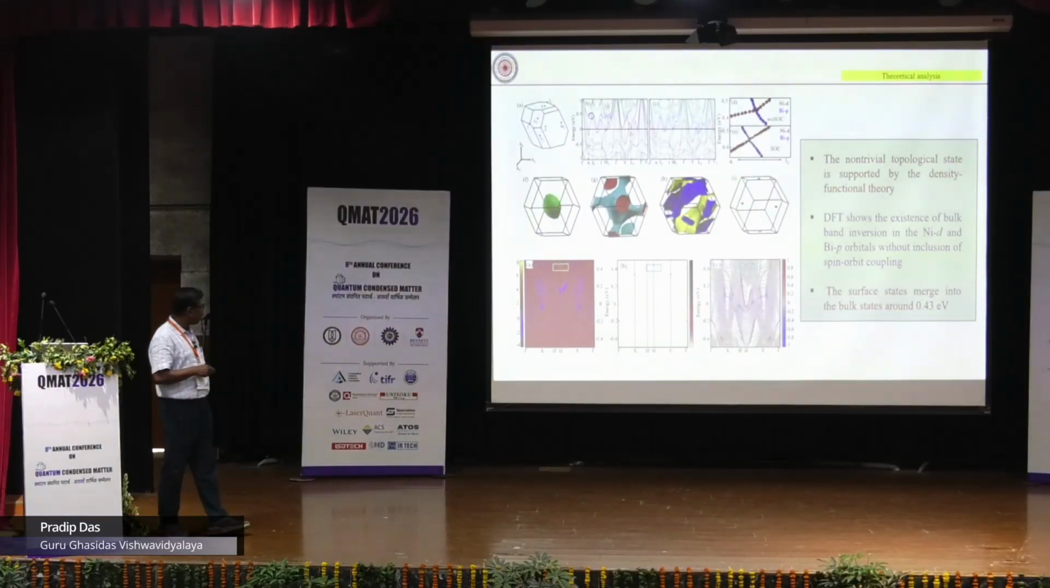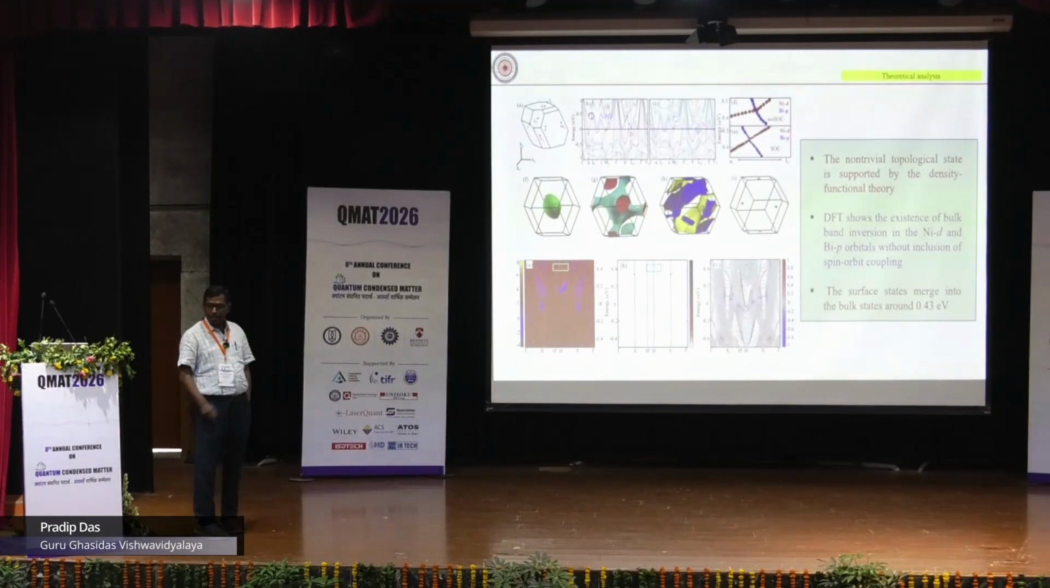He calculated the Fermi surface, and we also have the surface state. This is the surface state calculation, with bulk and surface, and this is the slab calculation. Here we can see that the surface state merges into the bulk at 4.43 electron volt. So this single crystal is proved to possess a non-trivial topological phase, from the magnetotransport property and also from the DFT calculation.